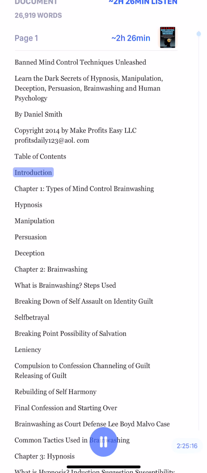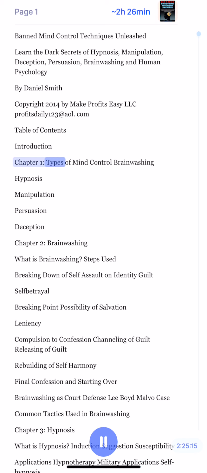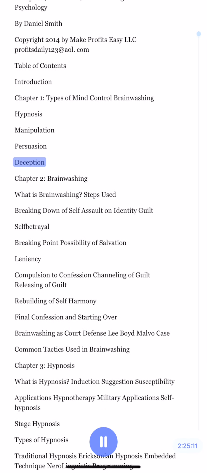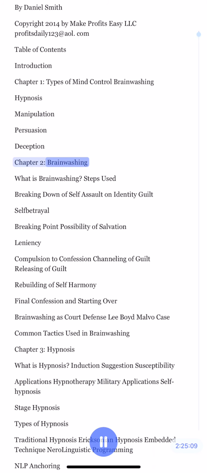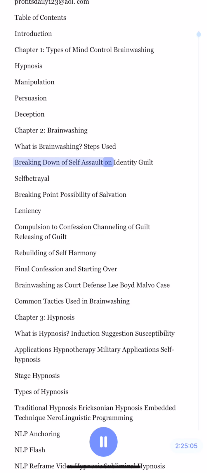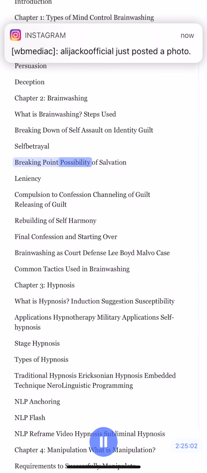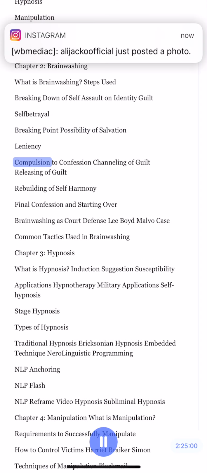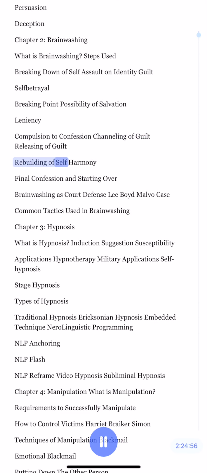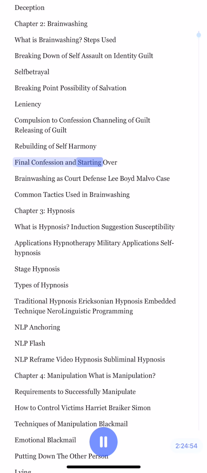Table of Contents. Introduction. Chapter 1. Types of Mind Control. Brainwashing, Hypnosis, Manipulation, Persuasion, Deception. Chapter 2. Brainwashing. What is brainwashing? Steps used. Breaking down of self, assault on identity. Guilt, self-betrayal. Breaking point. Possibility of salvation. Leniency. Compulsion to confession. Channeling of guilt. Releasing of guilt. Rebuilding of self-harmony. Final confession and starting over.